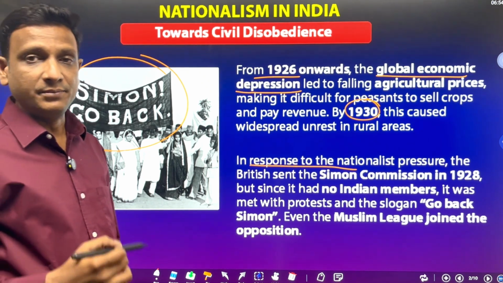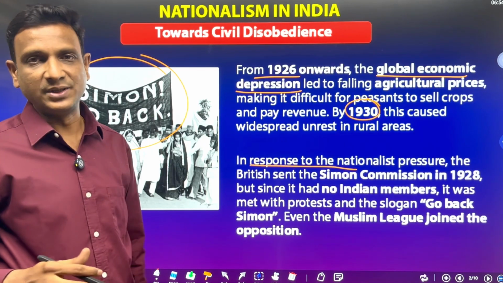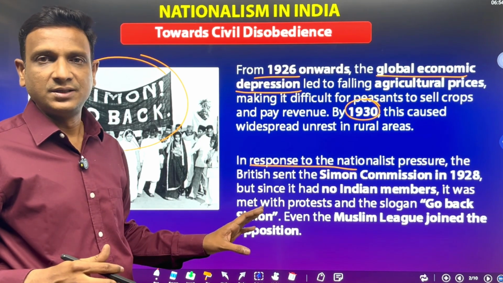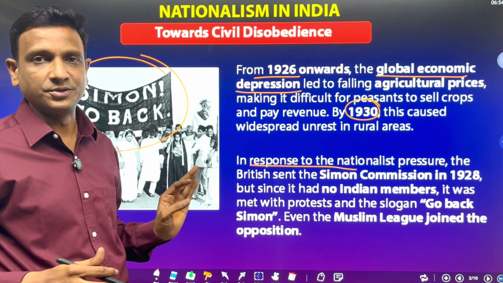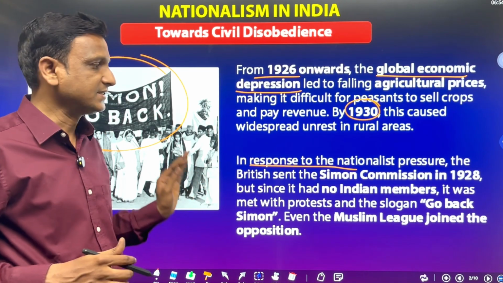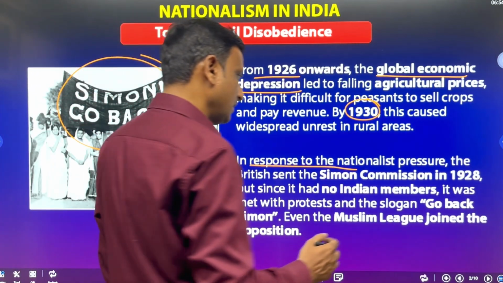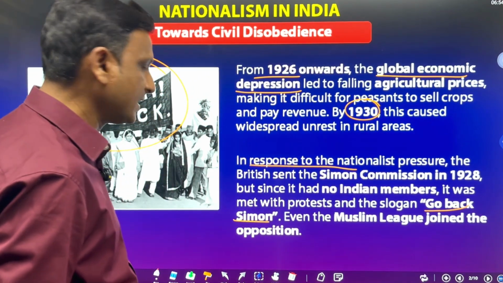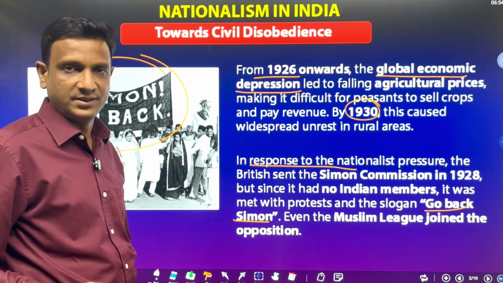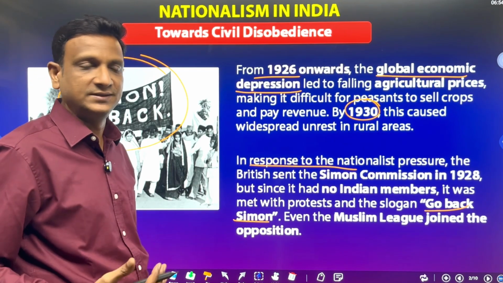Why? Because there were no Indian members in it. The Simon Commission was completely British members taking the decision. So the nationalist leaders and other Indians didn't accept it. Even the Muslim League, not only Hindus, even the Muslims also opposed the Simon Commission.